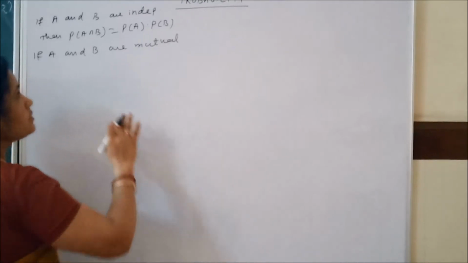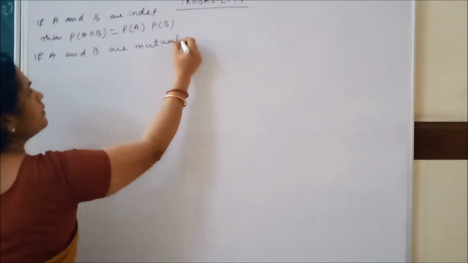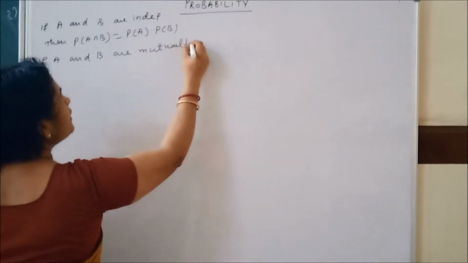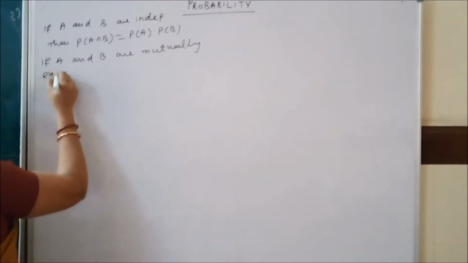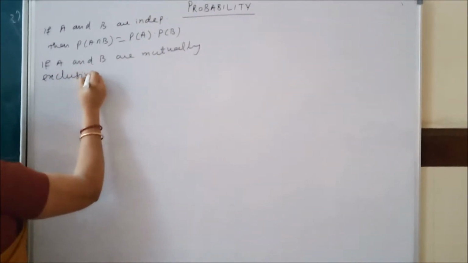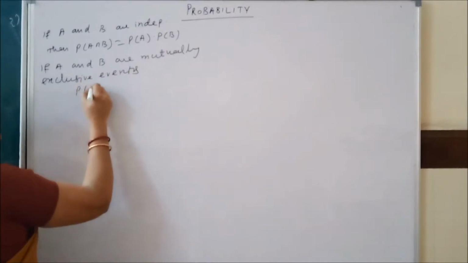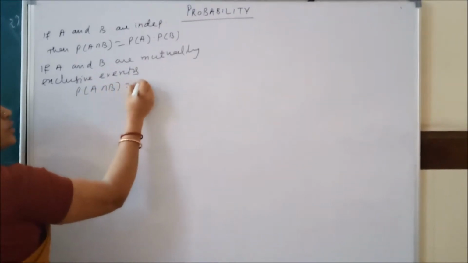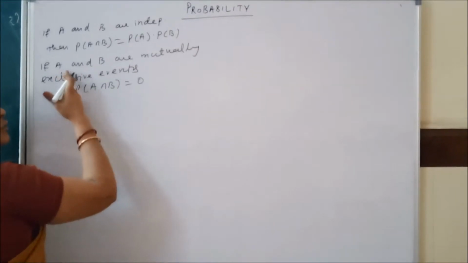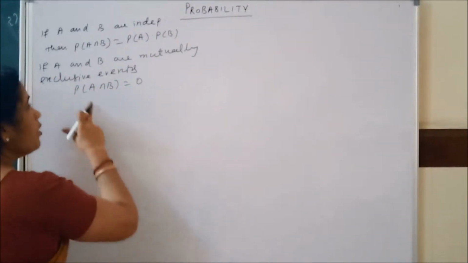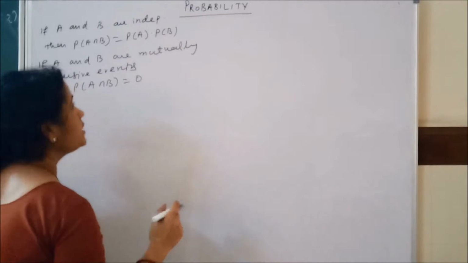Already you have seen this. If A and B are mutually exclusive events, then probability of A intersection B equals 0. Mutually exclusive means, as I told you, A intersection B equals empty, so automatically the probability becomes 0.